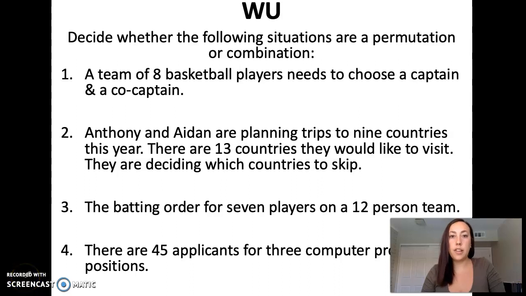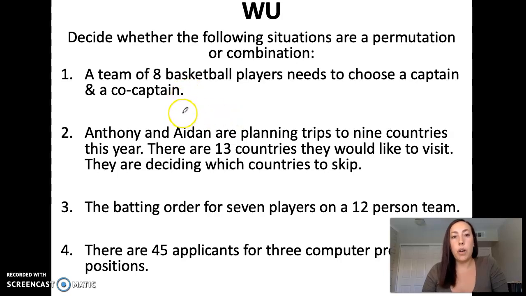Hi everyone, let's start with a little warm-up going over 21.2 and 21.3 permutations and combinations. So we're just going to decide whether the following situations are a permutation or a combination. So we're going to think about whether or not order matters. So remember, order does matter for permutations and it does not matter for combinations.